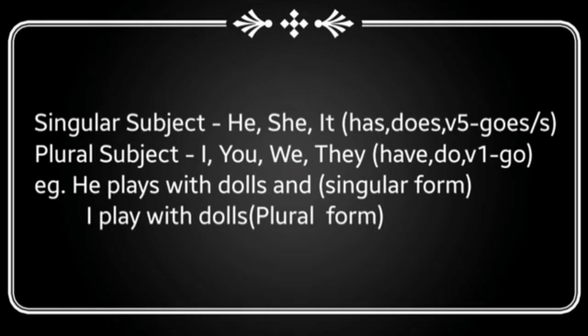And we should use V5, that is verb 5, in the singular subject only, and verb V1 in the plural subject only. And we should use S for the singular subject only along with the verb. Here an important note, we should add S in the verb if it is assumed as singular. And if we add s with the noun, it changes to plural.